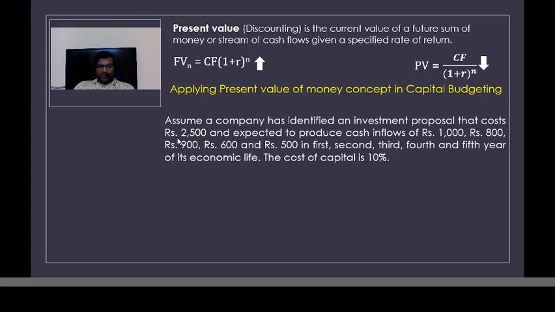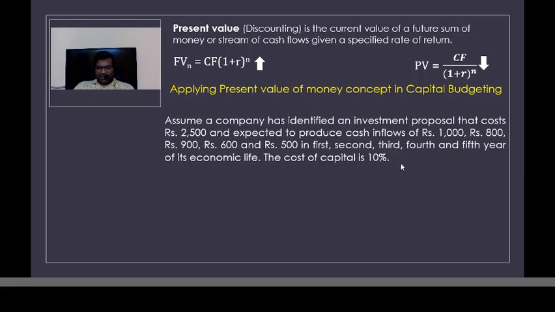I have two options. Option number one, either invest this money I have saved in this investment proposal, which would cost me 2,500, or option two, safely keep that money in the bank and happily earn interest every year. So if I am putting this money in the bank fixed deposit rather than investing in this proposal, how much will I earn from that bank deposit?